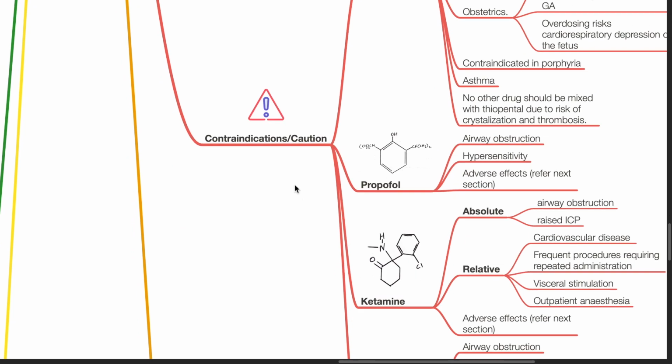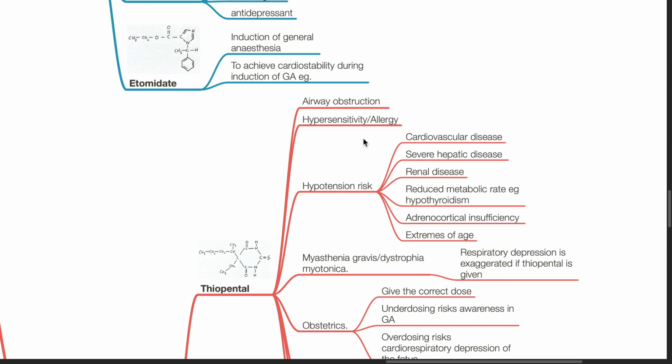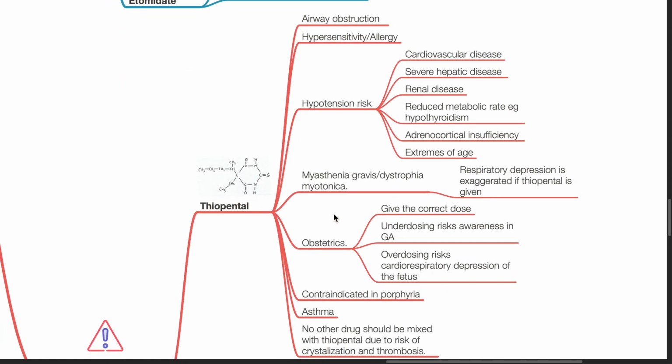Contraindications or caution. Thiopental. Airway obstruction, hypersensitivity or allergy, risk of hypotension such as patients with cardiovascular disease, severe hepatic or renal disease, reduced metabolic rate such as patients with hypothyroidism, adrenocortical insufficiency, and extremes of age. Myasthenia gravis or dystrophia myotonica. Respiratory depression is exaggerated if thiopental is used.